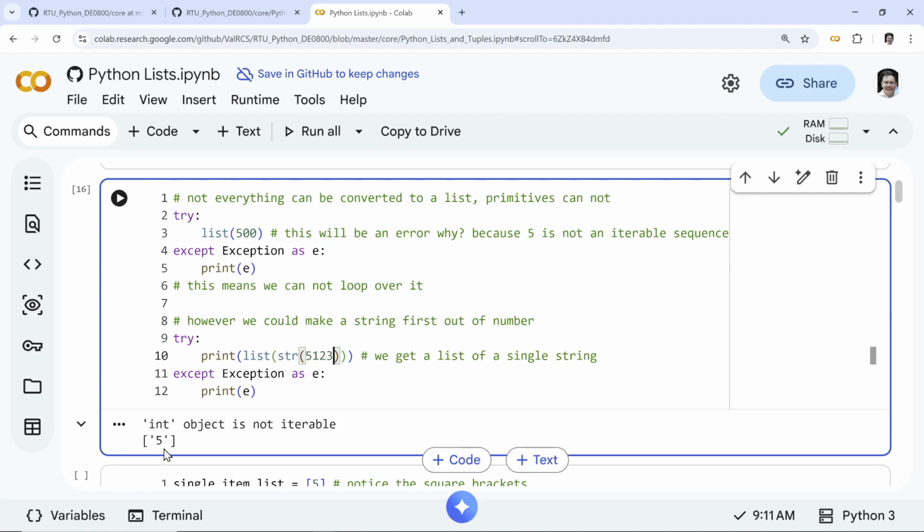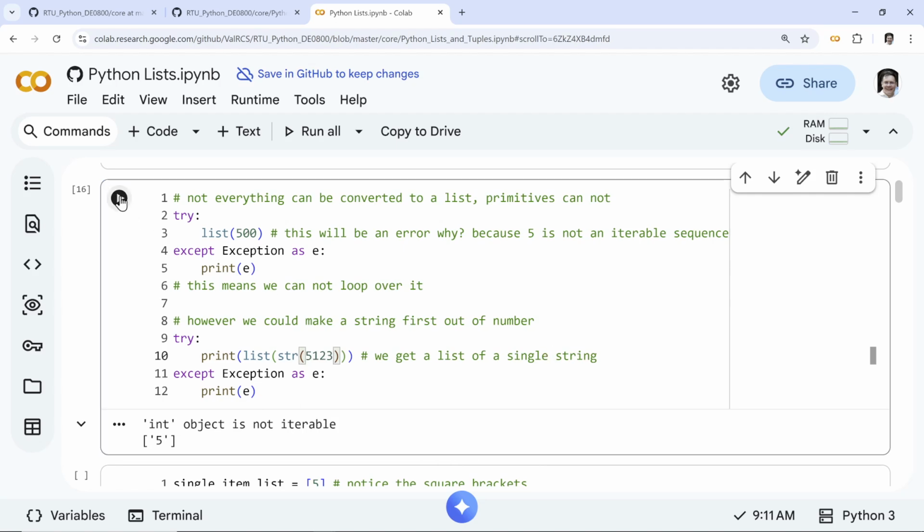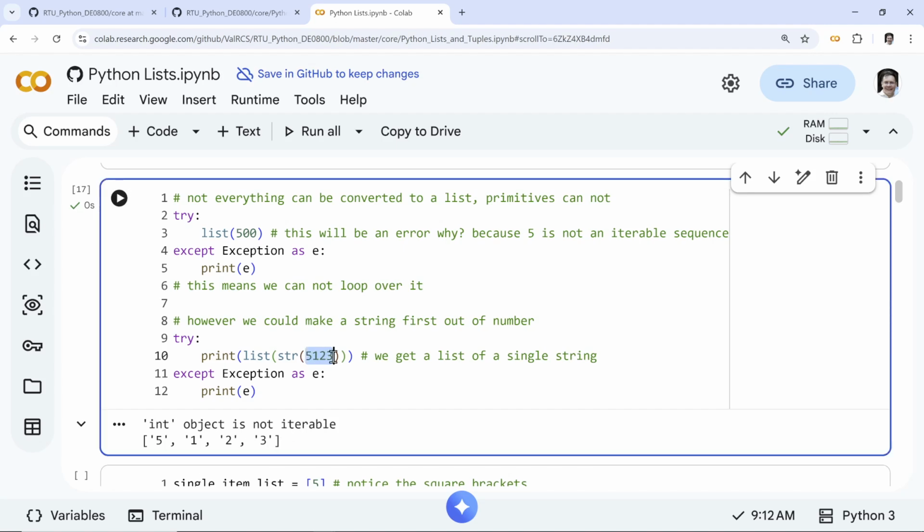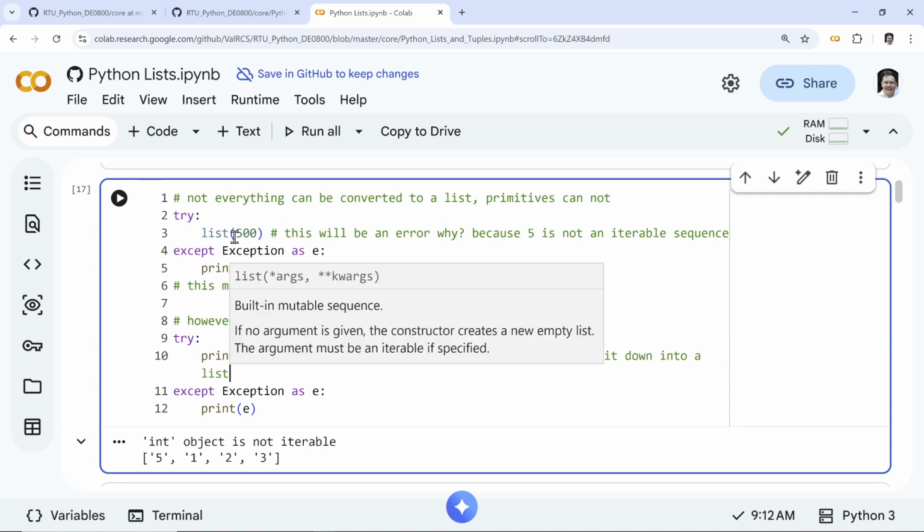It's going to be, what, 1, 2, 3, 4 strings, right? Yeah. So let's see here, 5, 1, 2, 3. Why? Because this was not breakable, but once we convert to string, obviously we could break it down. So once it is a string, we can break it down into a list, but not from a number, right?